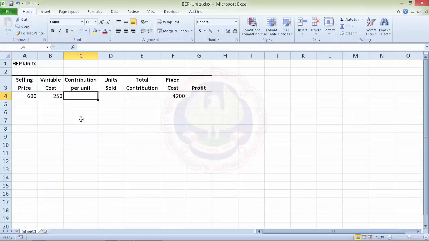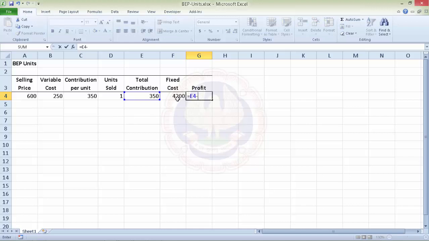In this case, contribution per unit would be selling price minus the variable cost, and the units sold, let's say we have only one unit sold, and the total contribution is equal to contribution per unit multiplied by the number of units, and the profit is negative, that is we have a loss here.